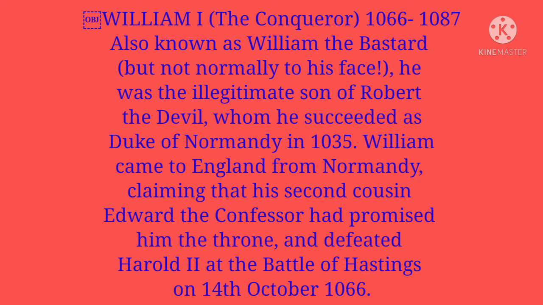In this hierarchy of Norman rulers, first is William I, the Conqueror. His ruling period is 1066 to 1087. He is also known as William the Bastard, though not normally to his face. He was the illegitimate son of Robert the Devil, whom he succeeded as the Duke of Normandy in 1035.